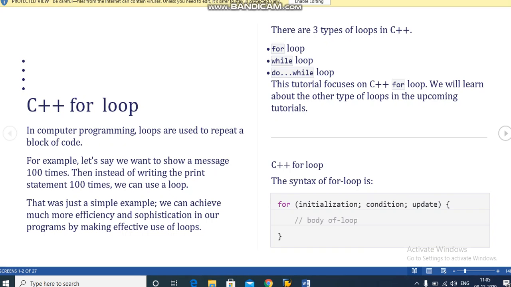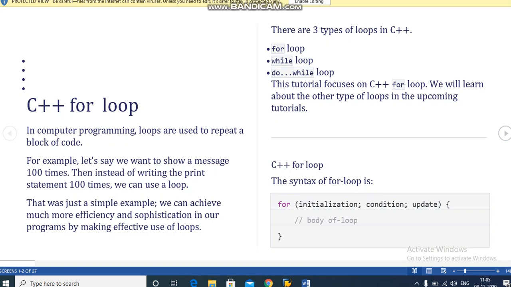Okay. For example, let's say we want to show a message 100 times. Then instead of writing the print statement 100 times, we can use a loop. That was just a simple example. We can achieve much more efficiency and sophistication in our program by making effective use of loops.